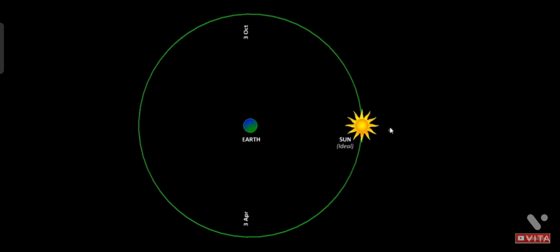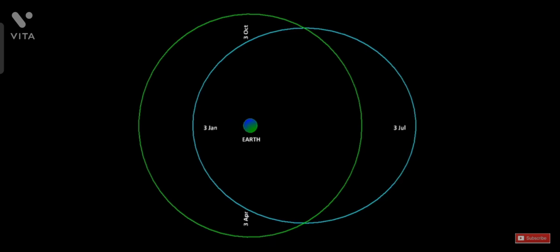So let us see what is happening in the actual situation. For that I'll get rid of this ideal Sun, okay? And instead let us see how the actual orbit of the Sun might appear around the Earth. Again we are talking about relative motion, okay? So since the Earth is going around the Sun in an elliptical orbit, the Sun will appear to go around the Earth in an elliptical orbit.